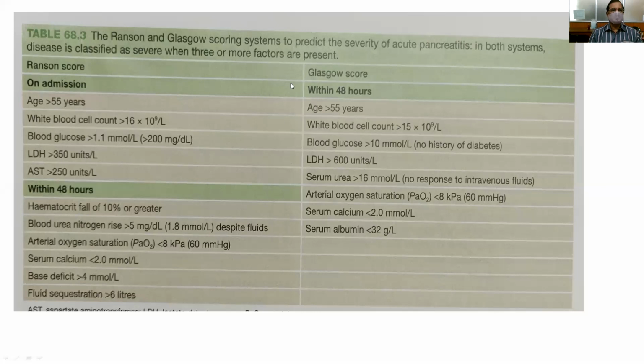So this is the Ranson's and Glasgow scoring system that is given in Bailey and Love. It helps to predict the severity of acute pancreatitis, and it is classified as severe when 3 or more factors are present. So these are the criteria we have to take in the Ranson's and Glasgow scoring system.